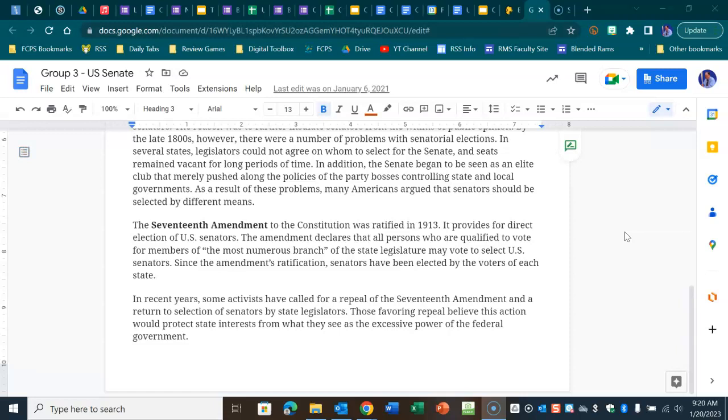In recent years, some activists have called for a repeal of the 17th Amendment and a return to selection of senators by state legislatures. Those favoring a repeal believe the action would protect state interests from what they see as excessive power of the federal government.